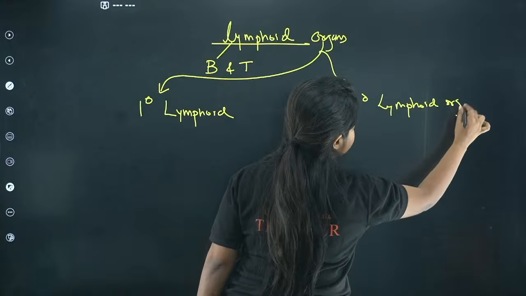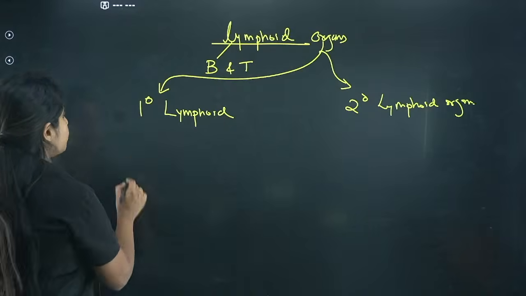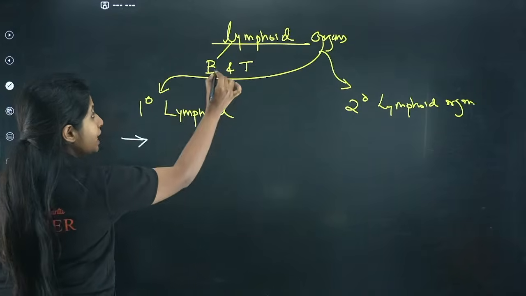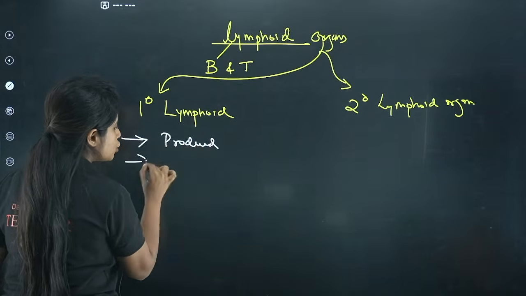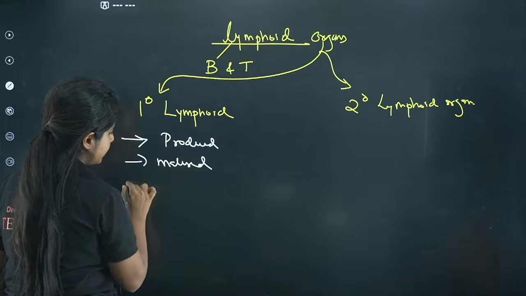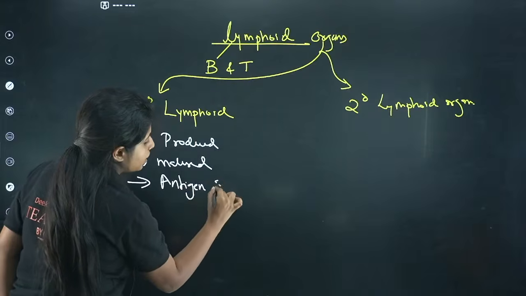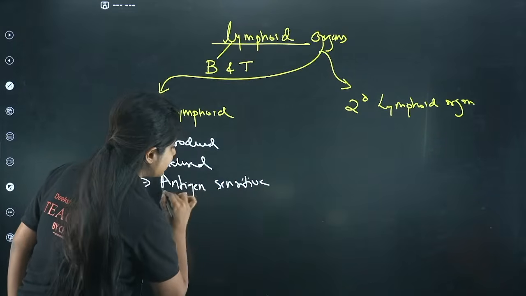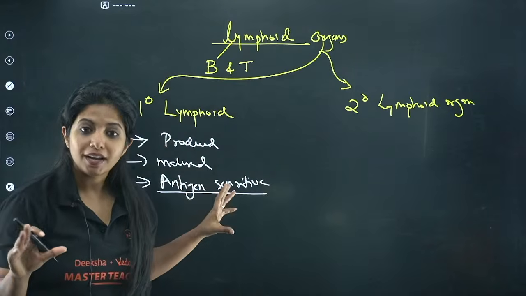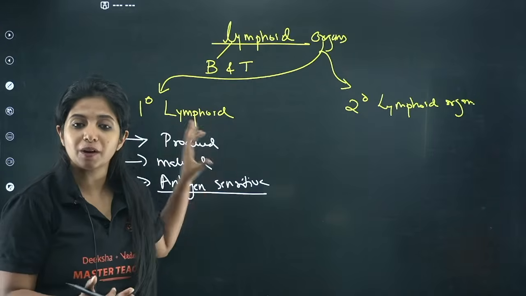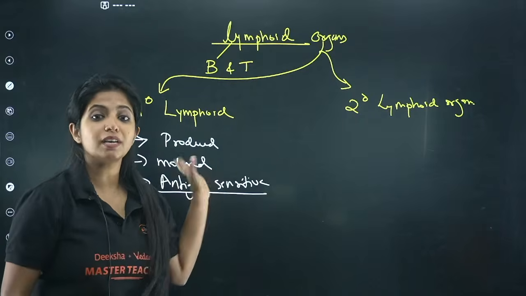What is the difference? The difference is pretty simple. Listen to me. The primary lymphoid organs are the places where your B and T lymphocytes are going to be produced, matured, and basically become what is known as antigen sensitive. As in, they know that they have to attack antigens. But do they start attacking at this point itself? No. They do not start attacking the antigens in the primary lymphoid organs. Primary lymphoid organs are only for formation, for maturation, and for becoming antigen sensitive.